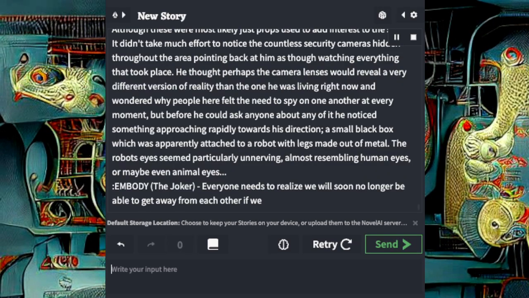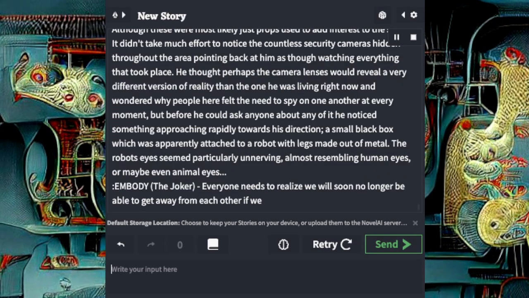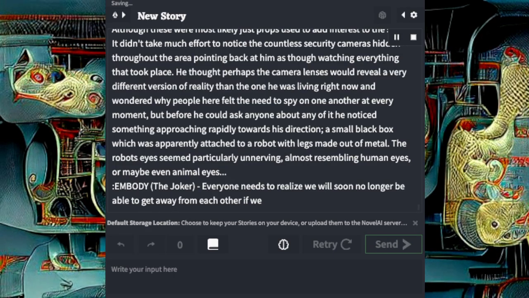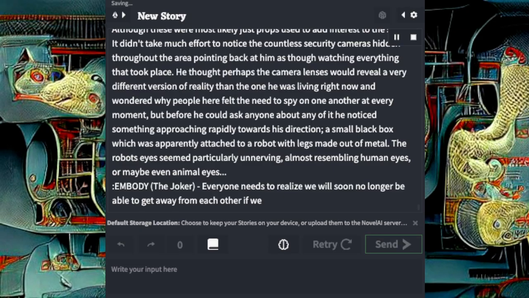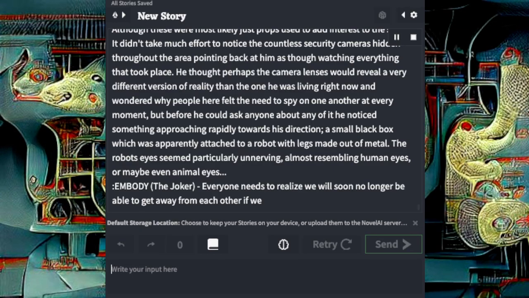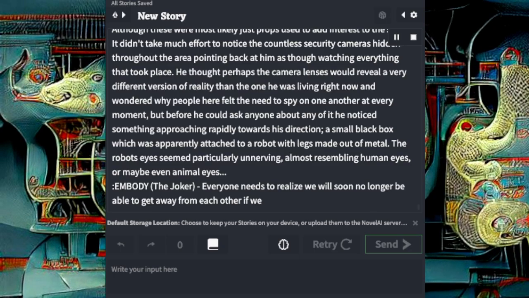A small black box which was apparently attached to a robot with legs made out of metal. The robot's eyes seemed particularly unnerving, almost resembling human eyes, or maybe even animal eyes.